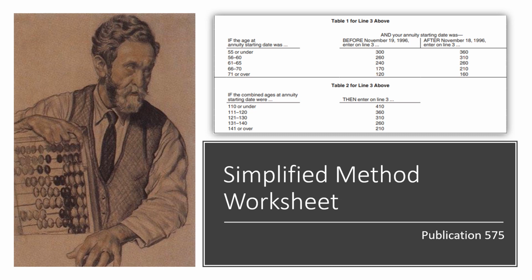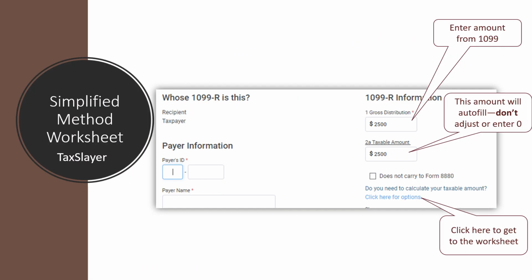That will tell you what the monthly tax-free amount is. Then you can multiply the monthly tax-free amount by the number of months they received payments prior to the current tax year. And as I said before, the worksheet is in TaxSlayer.